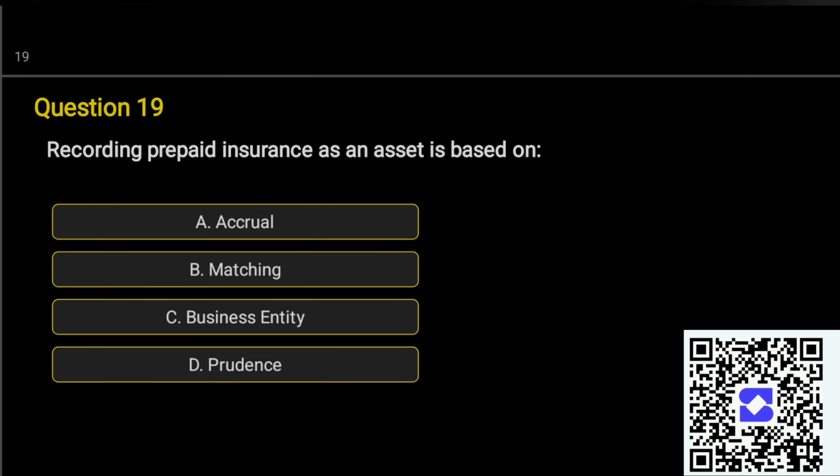Question number 19. Recording prepaid insurance as an asset is based on A. Accrual. B. Matching. C. Business entity. D. Prudence. Correct answer is option A.